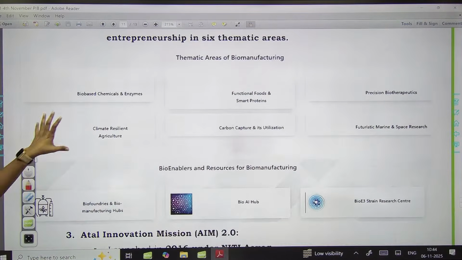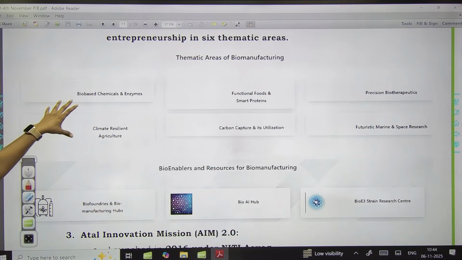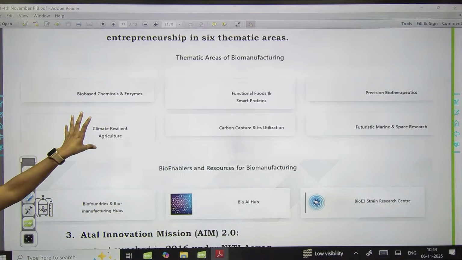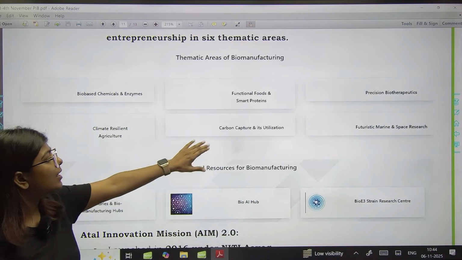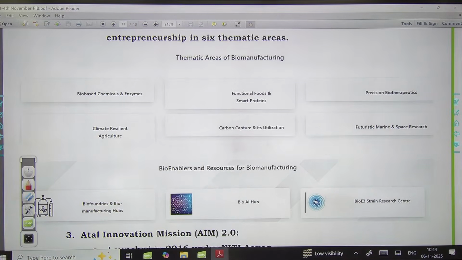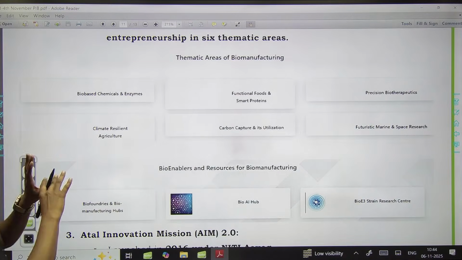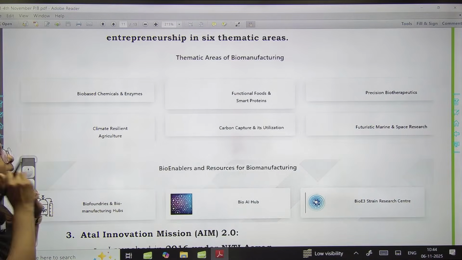Okay, here it is based on 6 themes. Bio-based chemical enzymes को promote करना या फिर develop करना, functional foods and smart proteins के area में focus करना, precision biotherapeutics. Then climate resilient agriculture is one of the themes on which this program will be done. Carbon capture and its utilization, and marine and space research. Just see how broad this biomanufacturing program is.